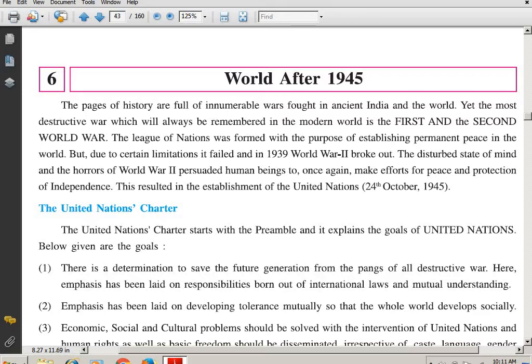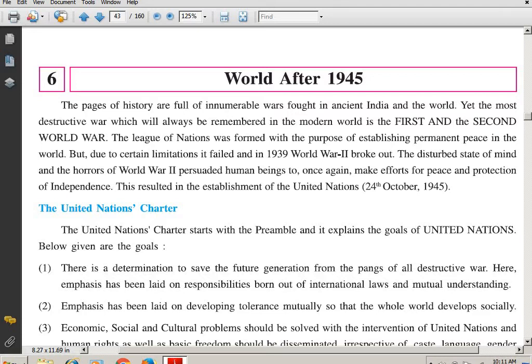So, as we begin chapter 6, you know very well that before 1945, there were 2 world wars and a lot of destruction had taken place. Thereafter, our world leaders came together and decided to end the war. But what can be done for this?